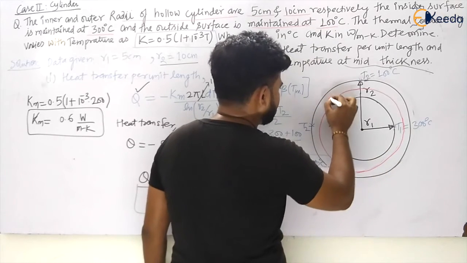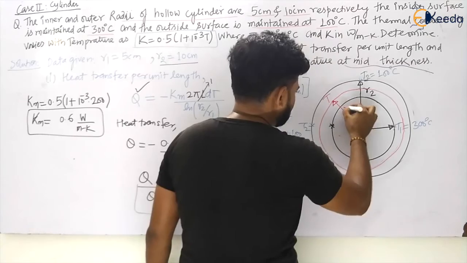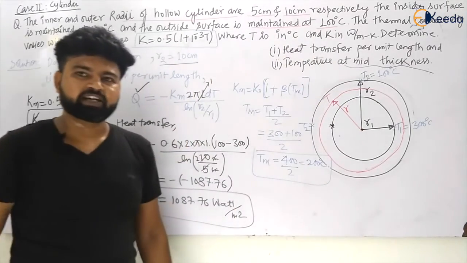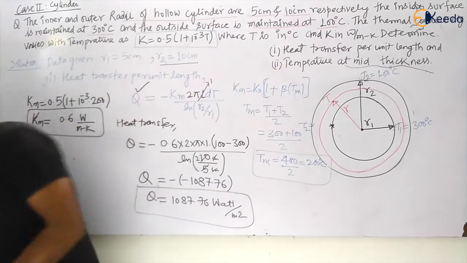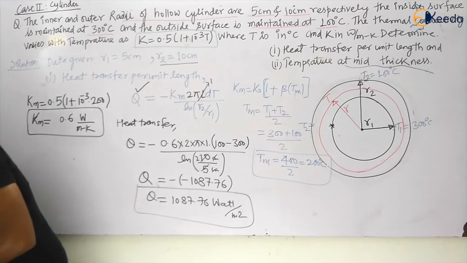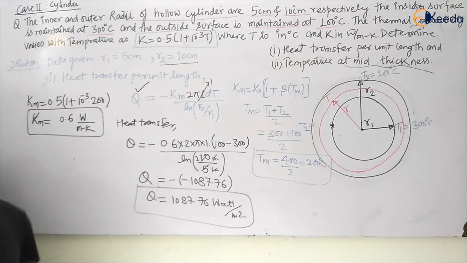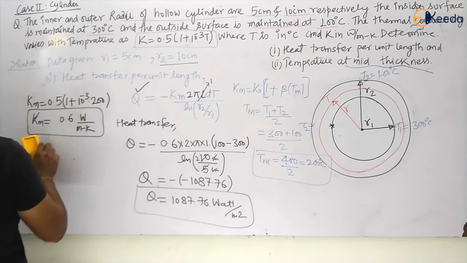So we have to calculate temperature T here at a radius R, my dear students. Can we calculate the temperature? Yes, we can. Let us see how we can calculate the temperature at this position, and we can easily have the value of T.